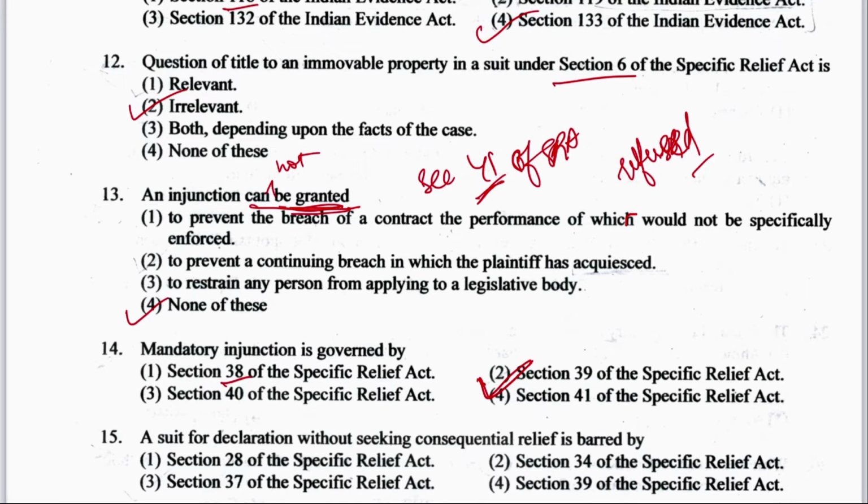Section 38 says perpetual injunction when granted, and section 40 talks about damages in lieu of or in addition to injunction, and 41 talks about injunction when refused.